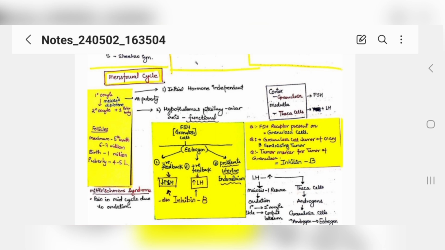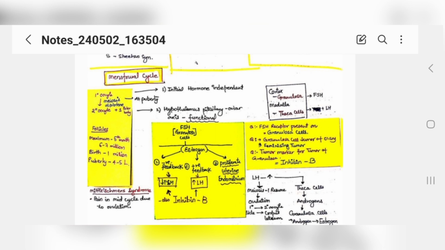When your follicle ovulates, the secondary oocyte will be released, plus the first polar body. At that time the hypothalamus-pituitary-ovarian axis will be functional. Before it wasn't. When it is functional, the oocyte and first polar body will be released.